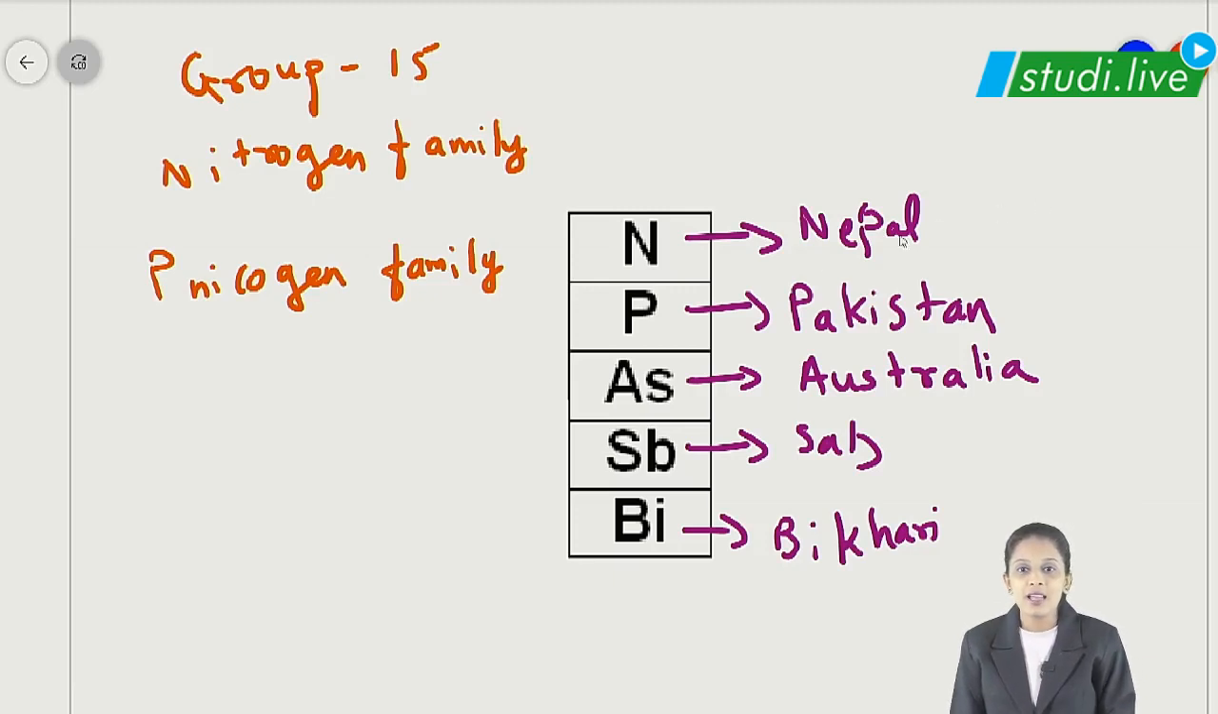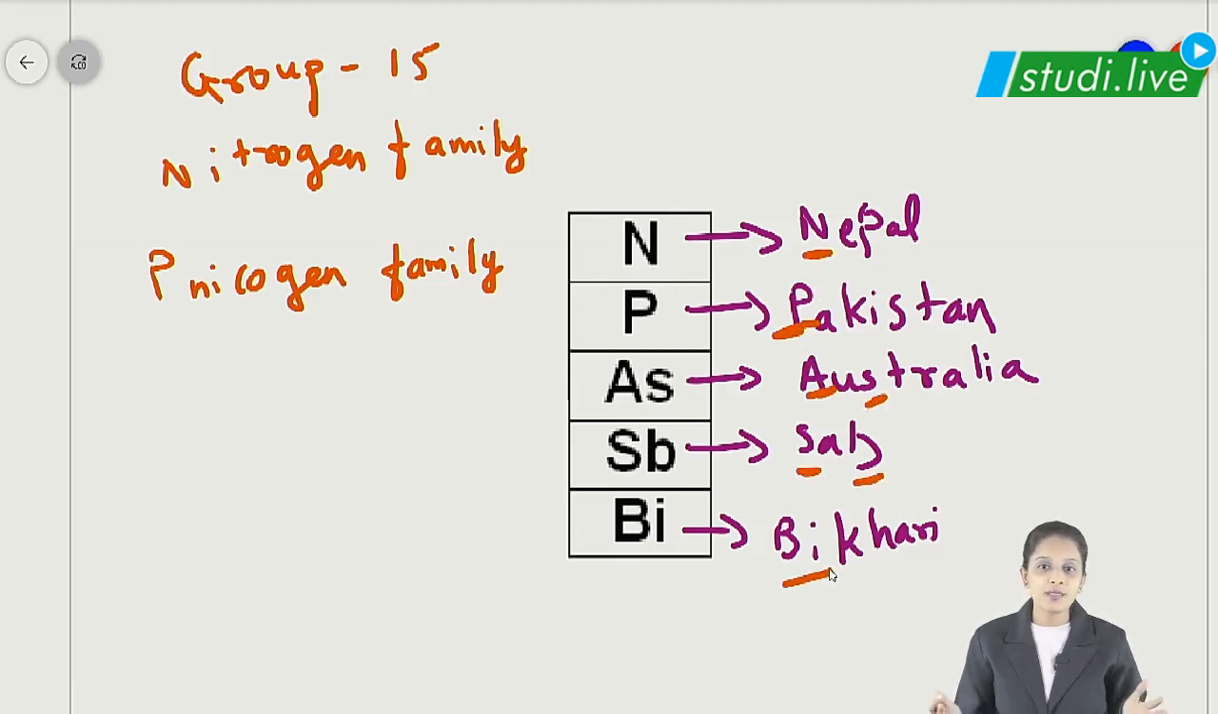Okay. So we have nitrogen, phosphorus, arsenic, antimony, and bismuth. Yes or no? So whenever someone asks you what are the elements of group 15, you should be able to recall all the elements in an easier manner.